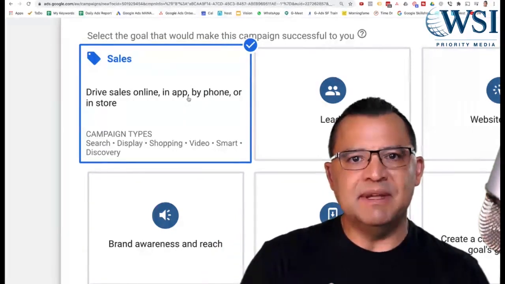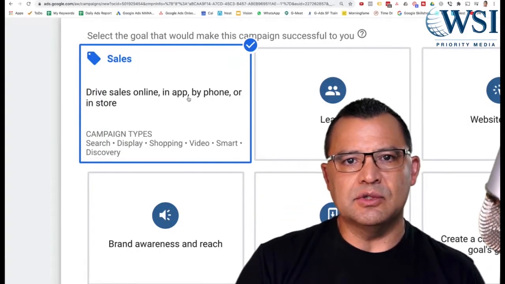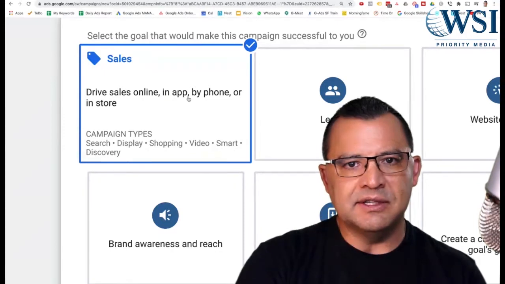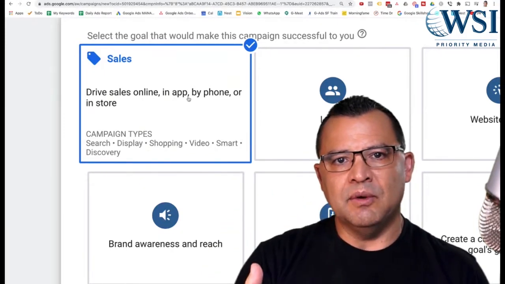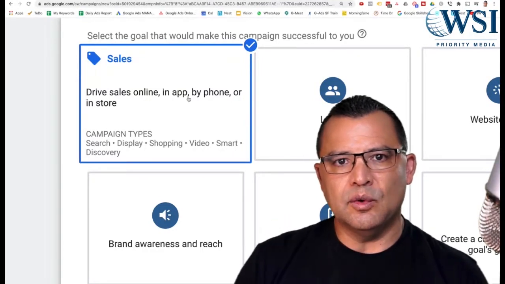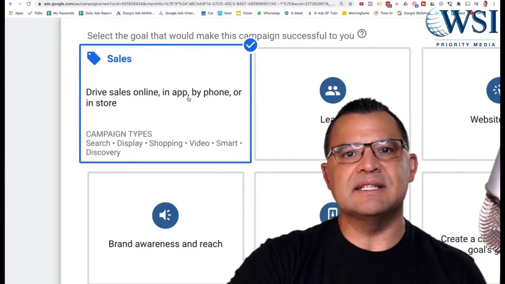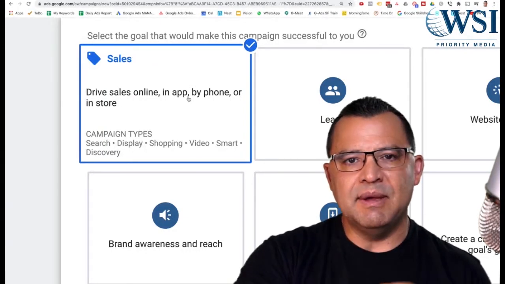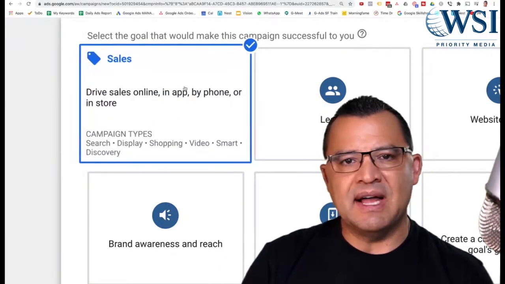So if you're a local business, say for example, the goal is for them to be able to come and visit your store. Remember, Gmail is owned by Google. Google Maps is owned by Google. People will look for directions. People will come in to your store with that business. And so they're able to generate the clicks, the click-throughs, and then be able to monitor the people that are actually coming into your store. So everything's optimized for that.